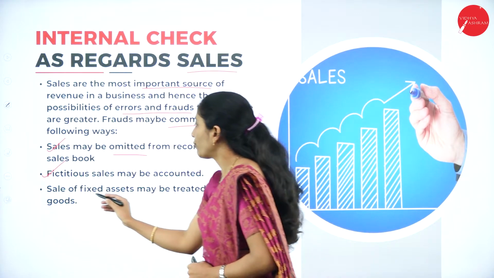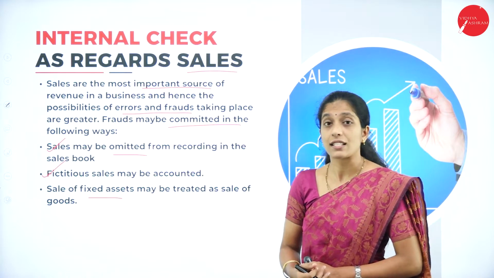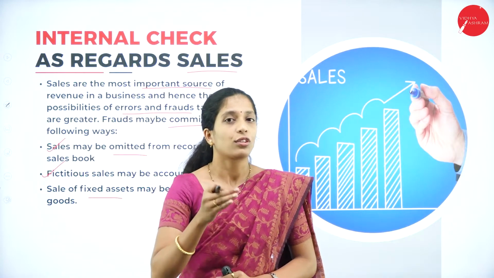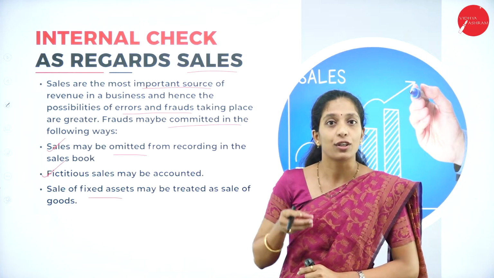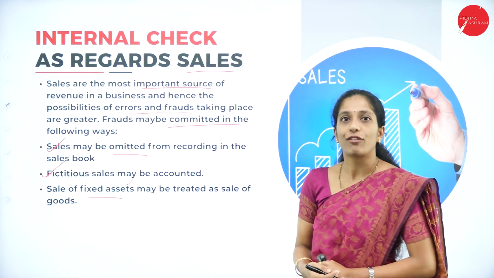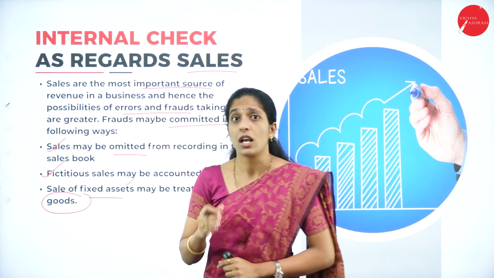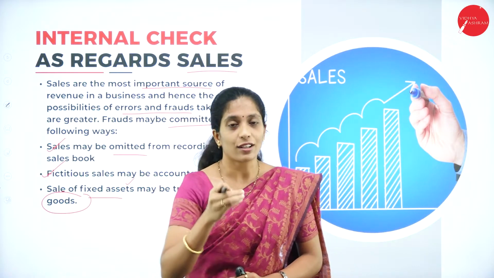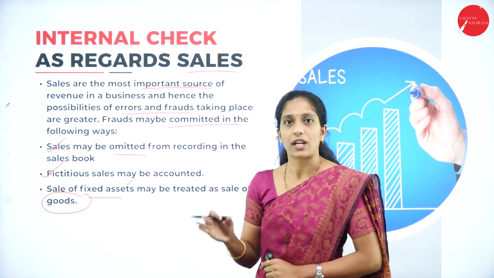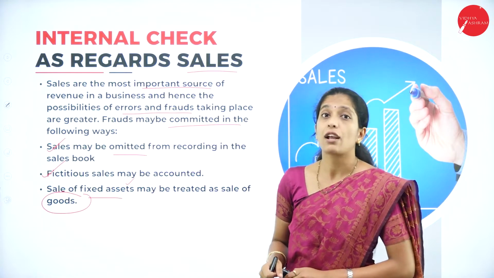Next, sale of fixed asset may be treated as sale of goods. Of course, when there is a sale of fixed asset, it is a huge amount; through the sale of fixed assets we will get a huge amount. So that sale of fixed asset may be recorded as sale of goods. Sale of goods is a smaller amount, whereas for sale of fixed asset the organization will get a huge amount. So during such a transaction, sale of fixed asset may be recorded as a sale of goods.